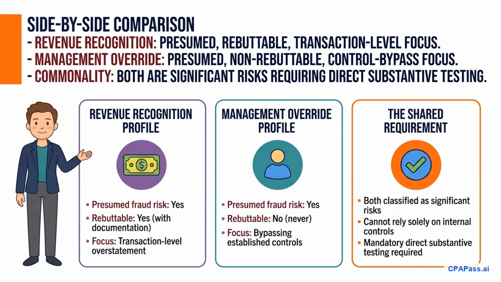Despite this difference, they share a vital commonality. Both are classified as significant risks. This means the auditor cannot rely solely on internal controls to mitigate them. You must perform direct substantive procedures for both. Memorizing this distinction and their shared requirement for substantive testing will help you navigate complex simulation questions on cpapass.ai.